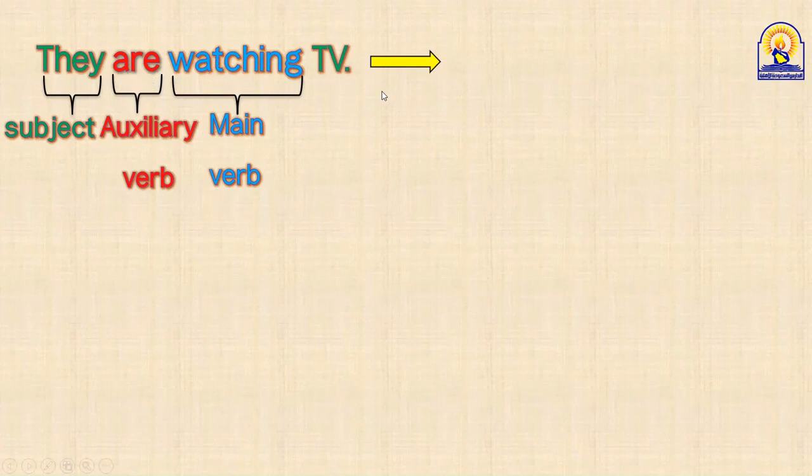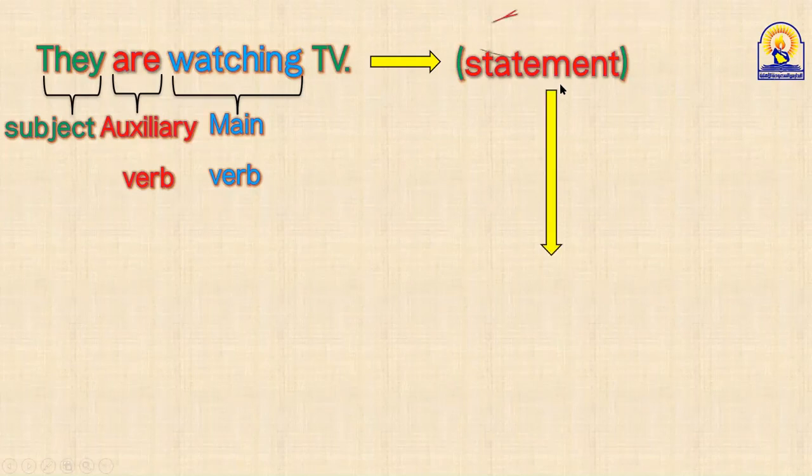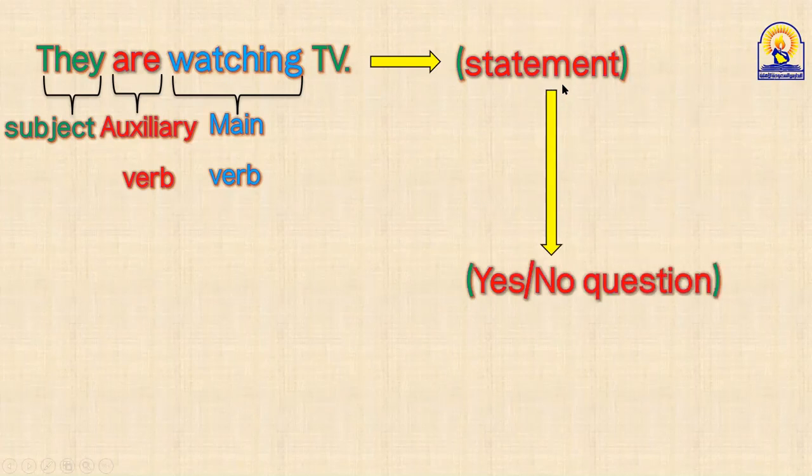This form is called a statement. في الحالة دي this is a statement, جملة خبرية, not a question. How can we change this statement, يا أحمد, into a yes and no question? Can you tell us? Yeah, we change the "they" and "are". So we say, are they watching TV?